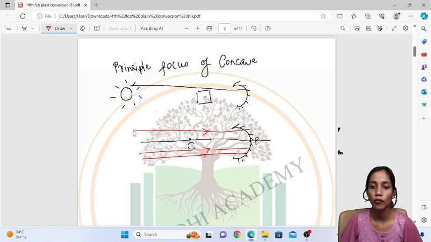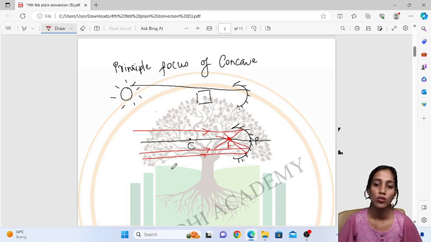When the ray of light falls on the mirror, reflection takes place. After reflection, for a concave mirror, the rays of light will converge. All the rays of light converge, which means they come together. This one also converges, this one also converges. All these rays of light are converging and meeting at a single point. This point is called the focus, or the principal focus of the concave mirror.